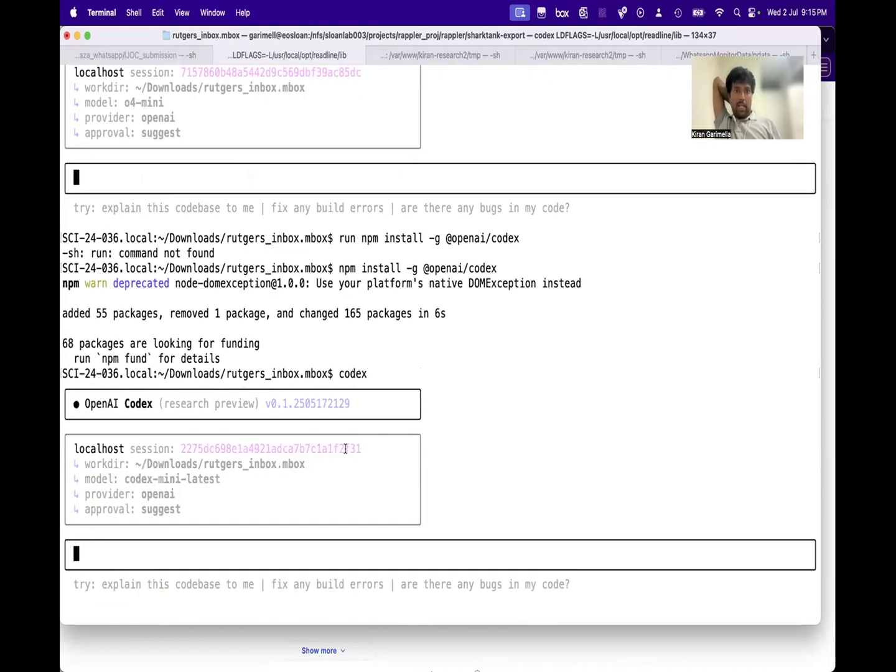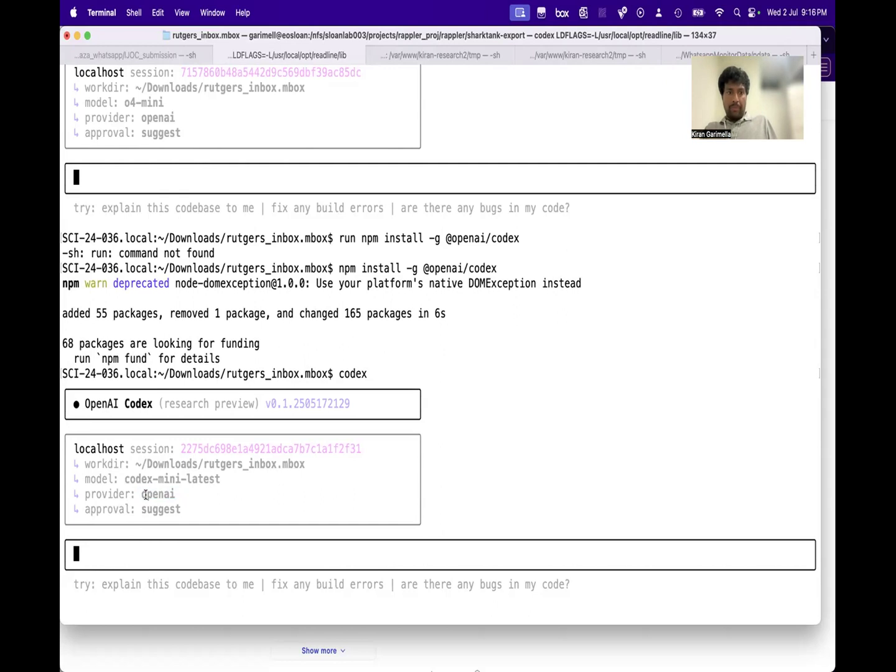So okay, then in the same folder, I run Codex, and this is how it looks. This is my current working directory, and this is where I can just enter any prompt I want, just like your ChatGPT prompt box. I think this is an open source tool, and you can change some of these. You can say I want to use Gemini or Google, or Anthropic or Claude, or Grok or any of these models. We have an OpenAI key, so I just said okay, I'll use OpenAI, or even open source models.